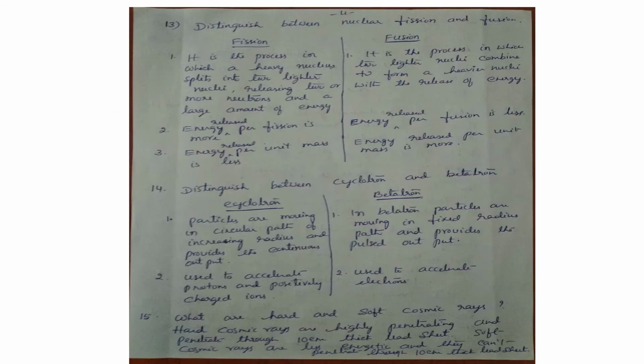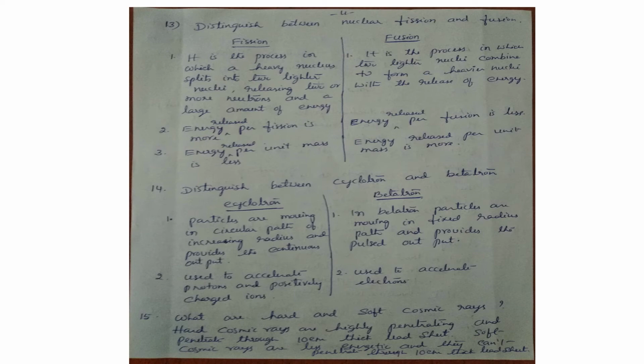Now, distinguish between nuclear fission and fusion. Fission is the splitting up of a heavy nucleus into two lighter nuclei of comparable masses. Along with energy, a few neutrons are also released. Whereas in fusion, two lighter nuclei are combined to form a heavier nucleus with the release of energy.